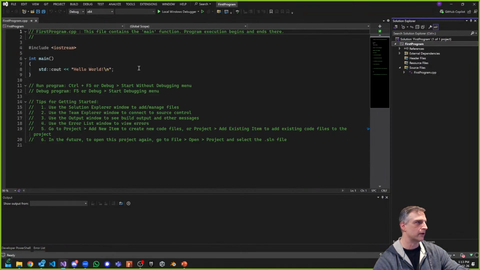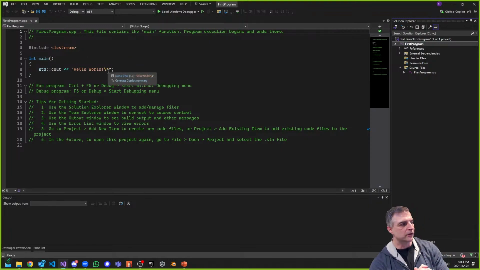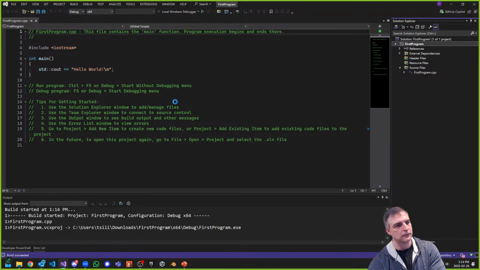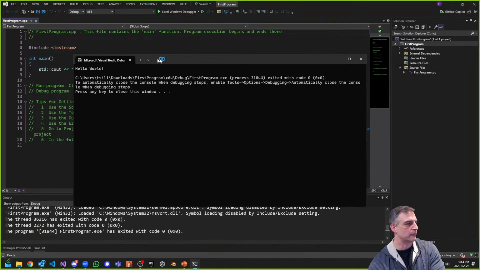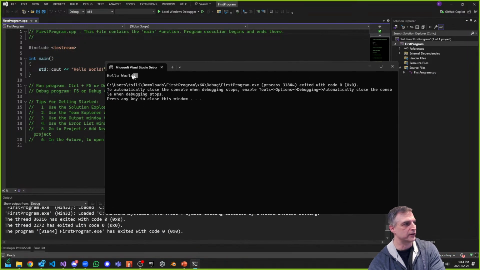So first, let's see if we can run it. The first thing I'd like to do whenever I get boilerplate like this, and I say boilerplate because this is something that the system generated for me, I didn't write any of this. If I click on this little button up here, which is my local debugger, then it should run a little window, and in that window it should run my code. And you can see here I've got hello world. Yay, it's really exciting. Hopefully you guys got to this point.